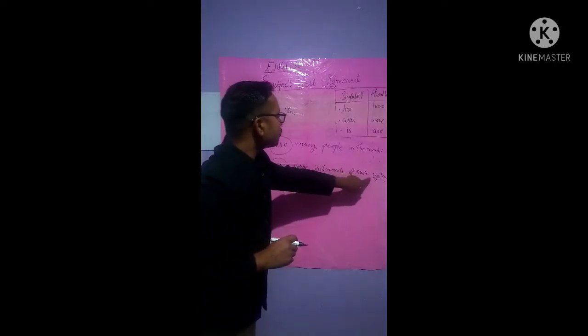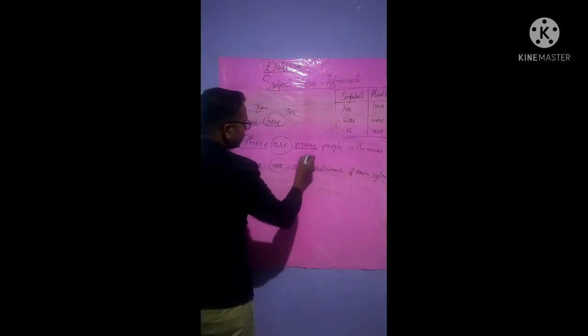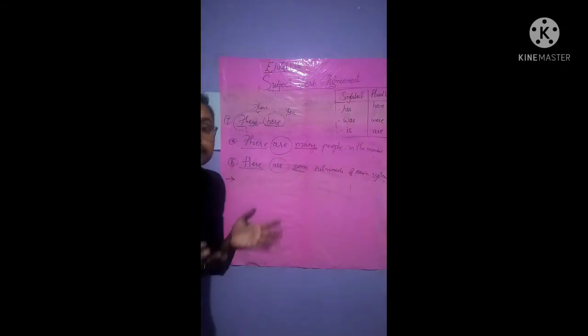That is plural verb. Now what if we use here? All right, if you use here, here are some instruments of music system, isn't it? If we use here, see, if this, there, or here, there are used, we are using plural verb. But here is many, here is some, that is not defined, isn't it?